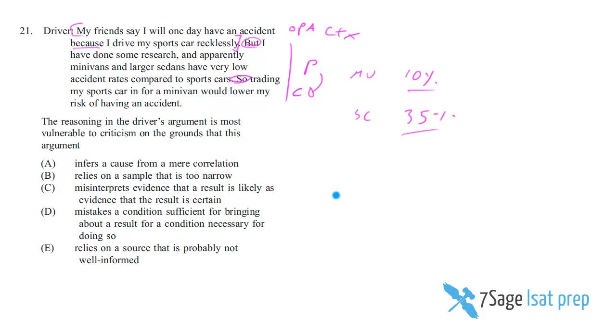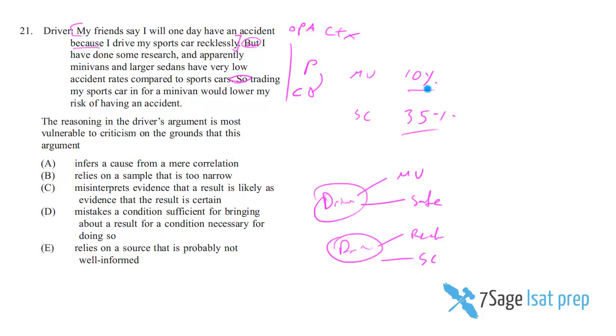It's the driver that chooses, the safe driver that would choose to drive the minivan, that would choose to be safe, versus a driver who would choose to be reckless, and therefore also choose to drive a sports car. This is what accounts for the 10% and the 35%. Nothing to do with the minivan or the sports car. This is just a spurious correlation.